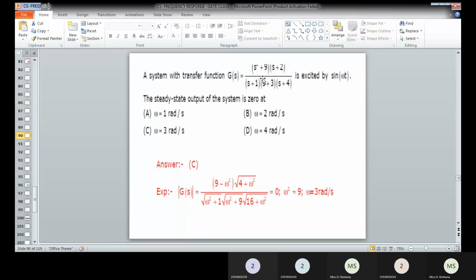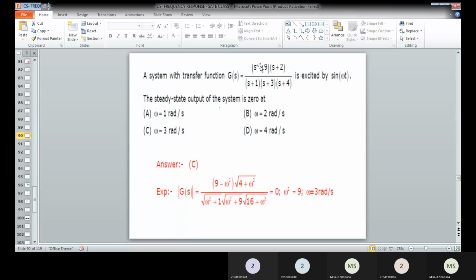Transfer function. So here the transfer function is given that is been excited by sine omega t. So we have to obtain the steady state output of the system when it is 0. Okay. So this is the thing. So as usual, you have to take the magnitude of this G of s.